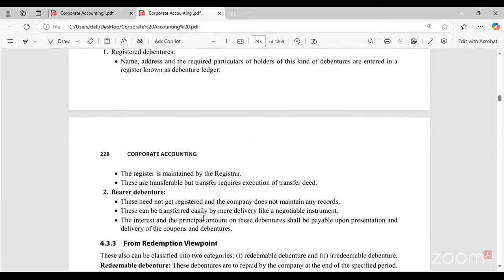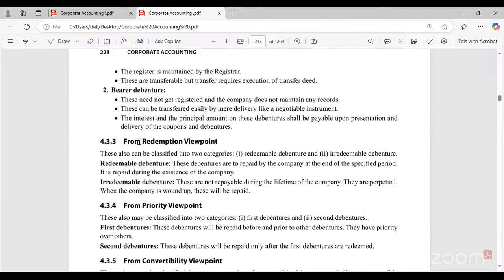Then another type of debentures, from the redemption point of view, is redeemable and irredeemable. Redeemable debentures are to be repaid by the company at the end of the specified period, during the existence of the company. If the payment is done at the end of the specified period while the company is existing in the market, we call them redeemable debentures because they are repaid by the company.